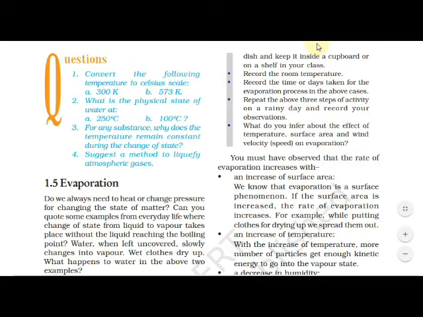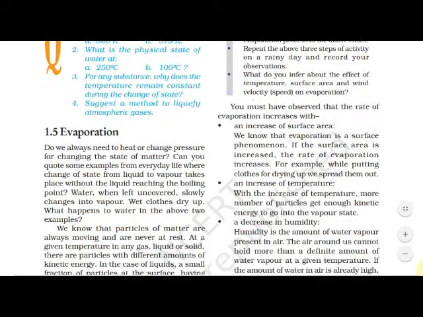So, water when left uncovered slowly changes into vapor due to evaporation, yes or no? So water turns into vapors. Now we are going to see what is evaporation.